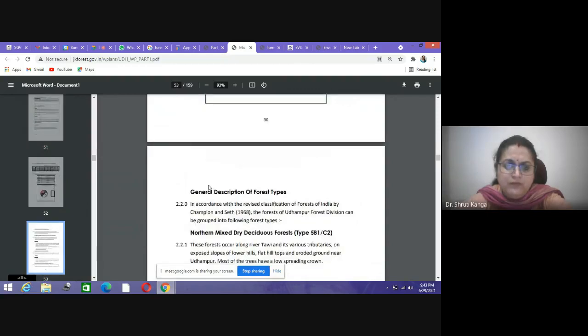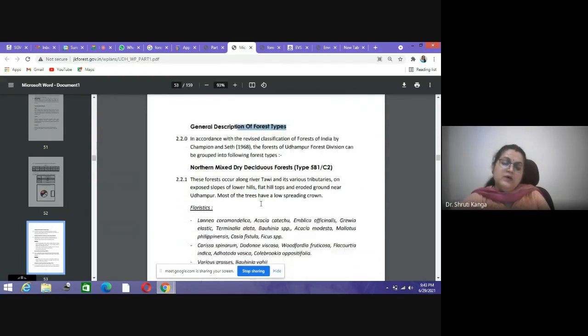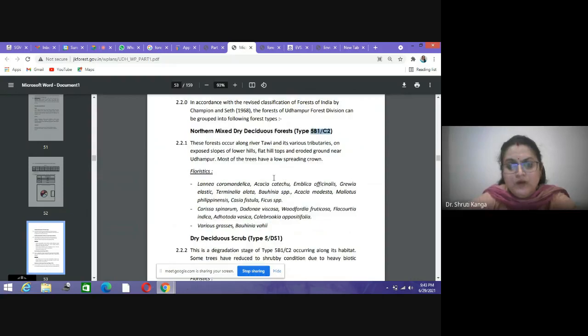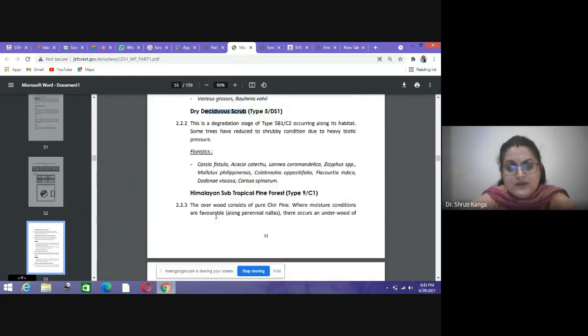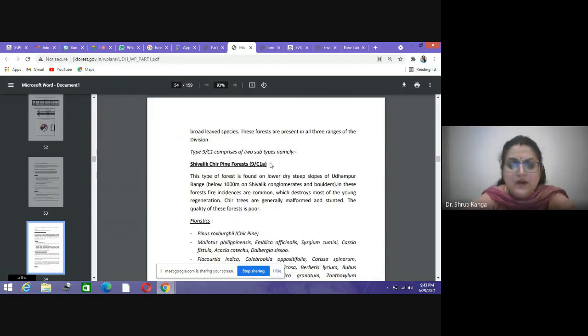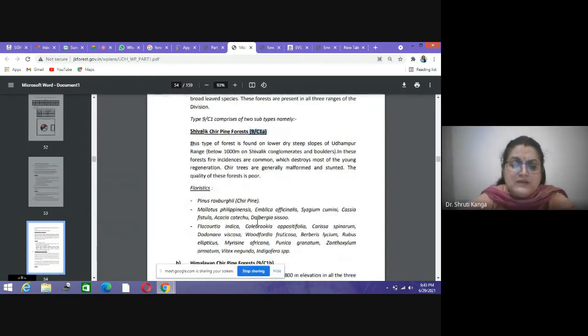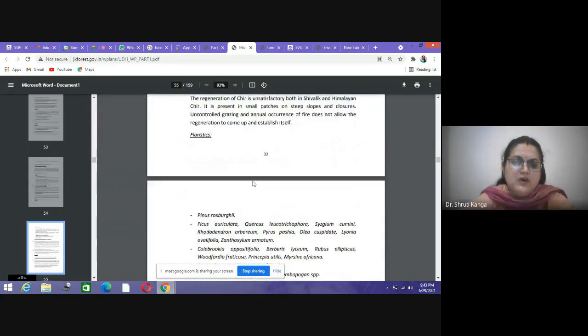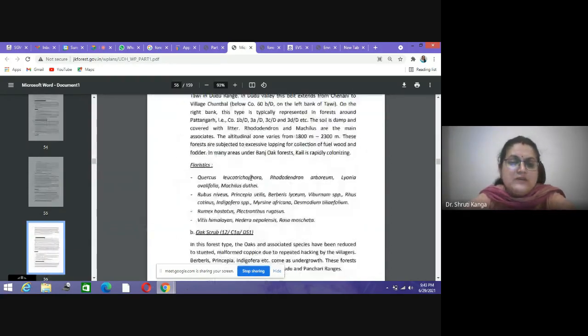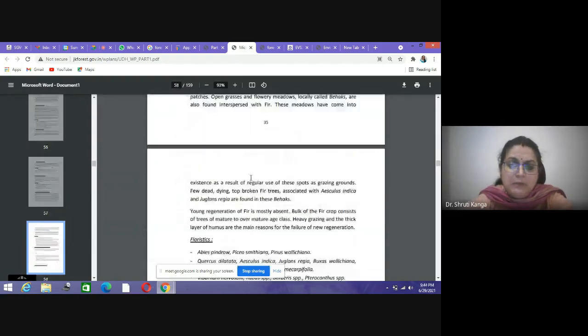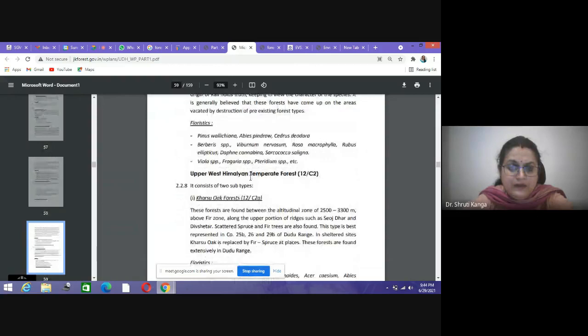So this is the classification or description of the forest as per the Champion and Seth classification. Northern dry mixed deciduous forest, which is under 5B/C2. Dry deciduous scrub forest is there, Himalayan subtropical pine forest is there, and then the Shivalik chir pine forest is there, Himalayan pine forest is there. So these are the different forest classifications as per Champion and Seth found in the area.